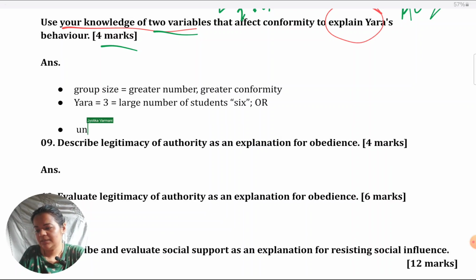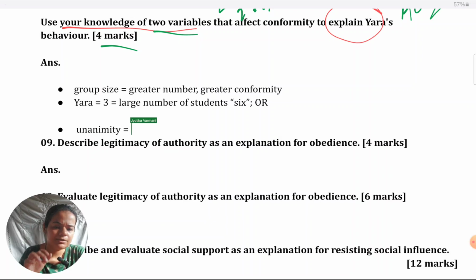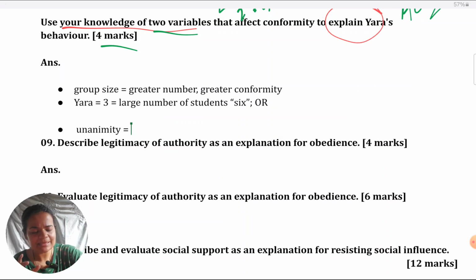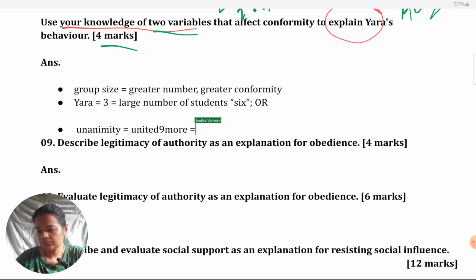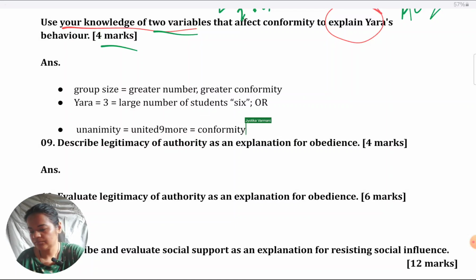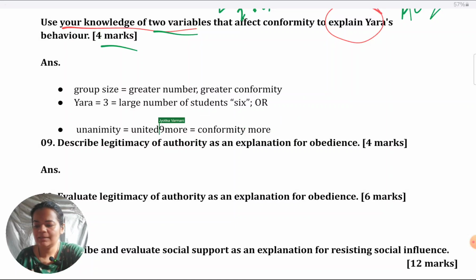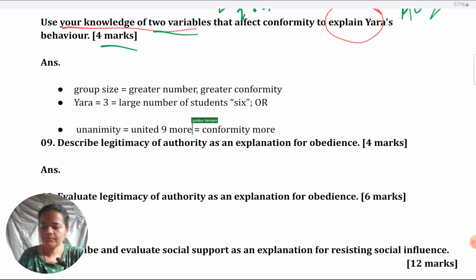Coming to unanimity. In general, what does the unanimity principle say about conformity? It says that the more united the group is, or the more people that are giving the same answer, the more likely it is that the individual will conform. I'm sorry, my keyboard is acting up a little.